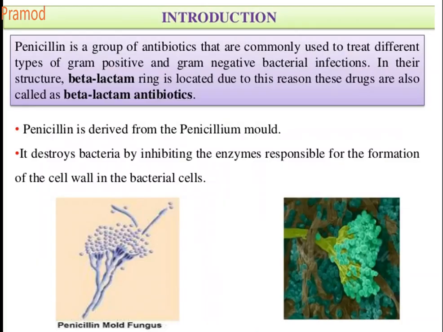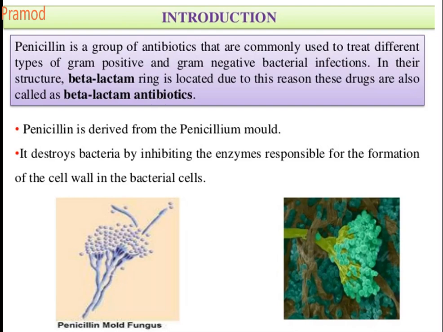So now let's go for the penicillin introduction. Penicillin is the group of antibiotics that are commonly used to treat different types of gram-positive and gram-negative infections. So they are broad spectrum antibiotics. In their structure, they contain a beta-lactam ring, which is the reason why these drugs are called beta-lactam. Because of the beta-lactam structure in the antibiotic, they are known as beta-lactam antibiotics. So penicillin is the first class of beta-lactam antibiotics.